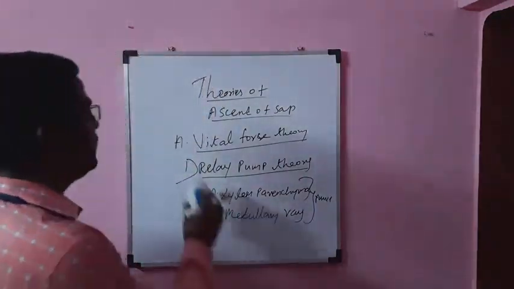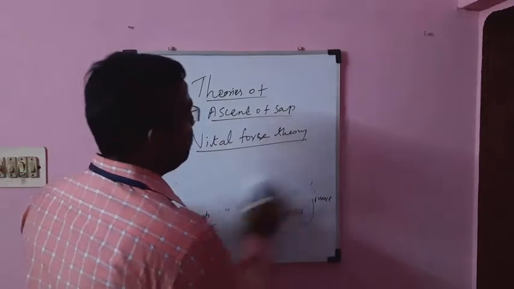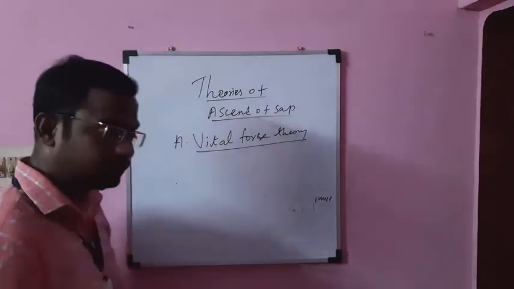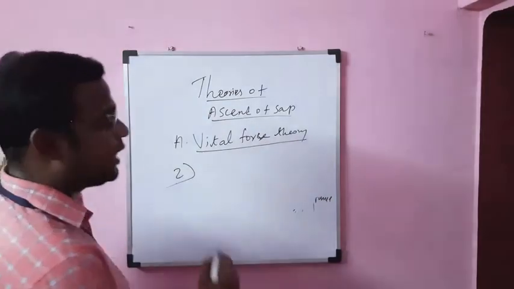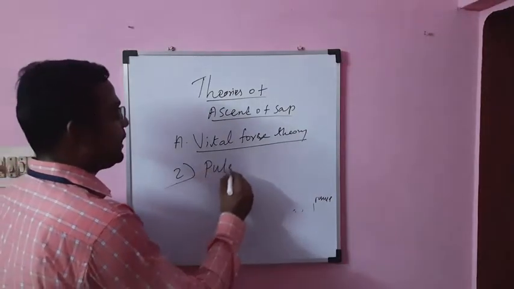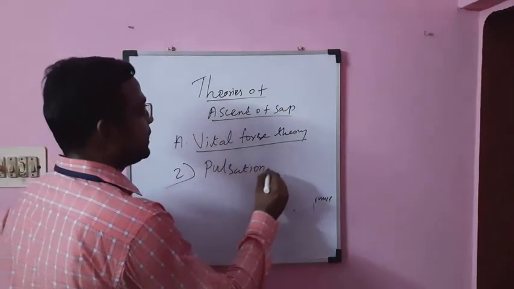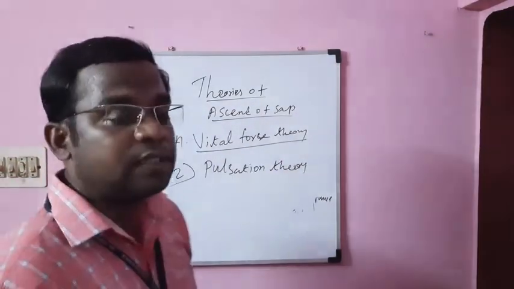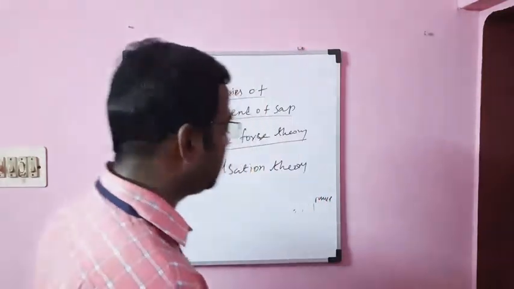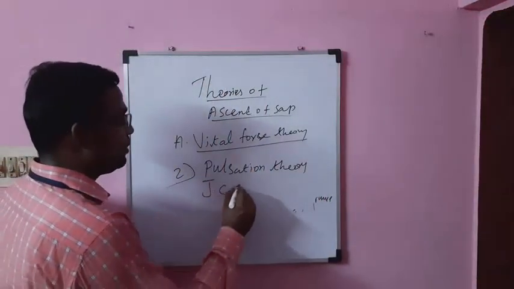Now, move on to the second theory of the vital force theory, which is called the pulsation theory. This theory was explained by the scientist J.C. Bose.